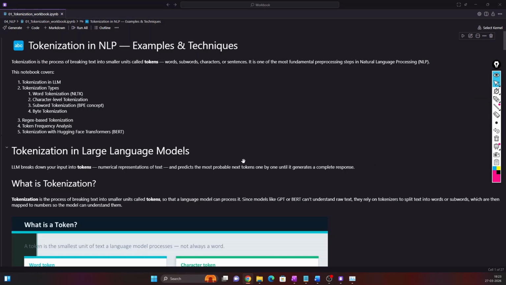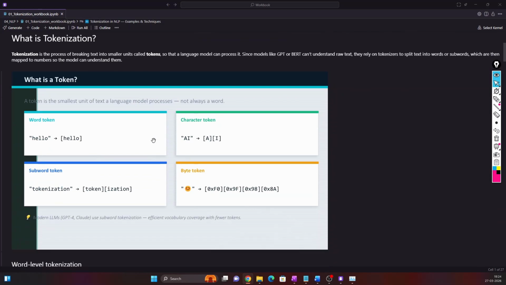So an LLM breaks down your input into tokens and then represents them numerically so that models can perform mathematical operations on top of that. Now, why is tokenization required? Your simple text cannot be interpreted by the model, so that's the reason we convert plain English into a mathematical representation, and that is the first step of tokenization. Tokenization is a process where we break a word or text into smaller units called tokens, and then the language model can process it. Like I explained, there are four types of tokenization.